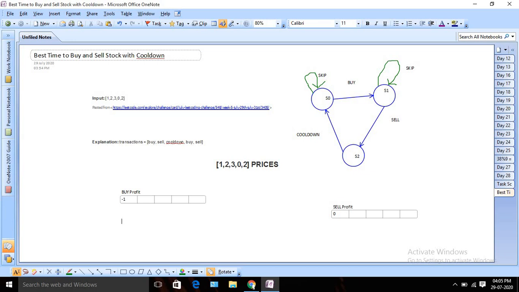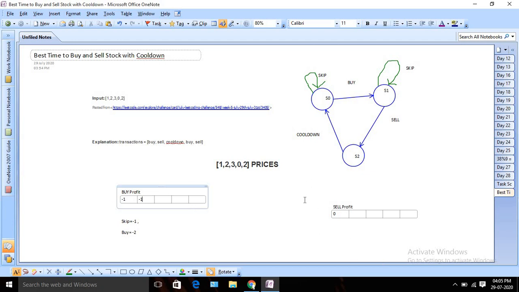So I have two options. I can skip it, right? For skip, my buy profit will be minus 1. And if I am going to buy it, it will be minus 2, since initially the sell was 0, so it will be minus 2 only. Okay, which is more profitable for me? Minus 1 is larger, so minus 1 is the max. I am not going to buy it for the second day, so it will remain minus 1.